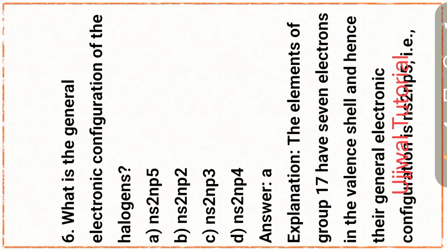Question number 6. What is the general electronic configuration of halogens? Option A, ns2np5.